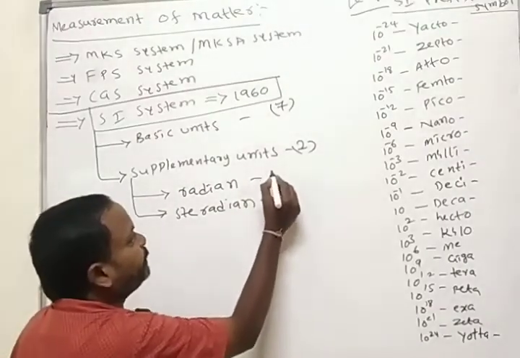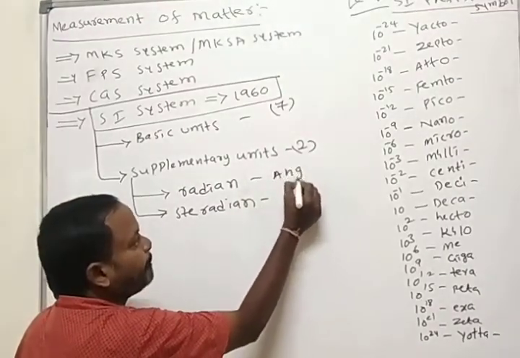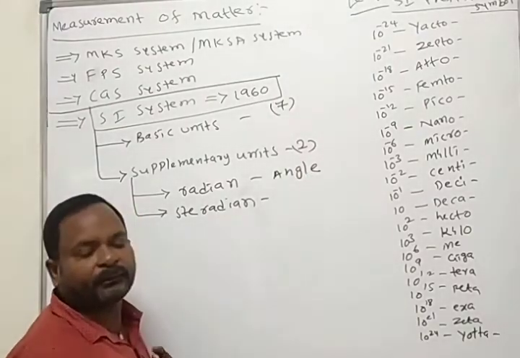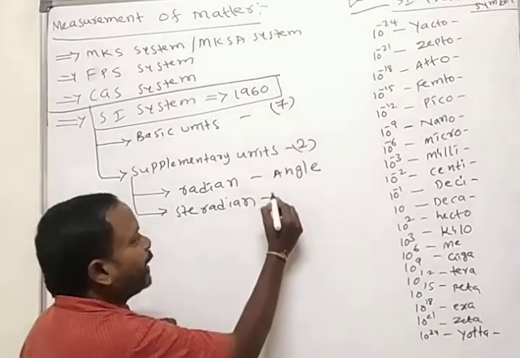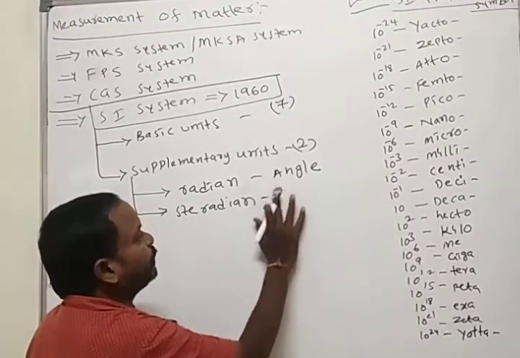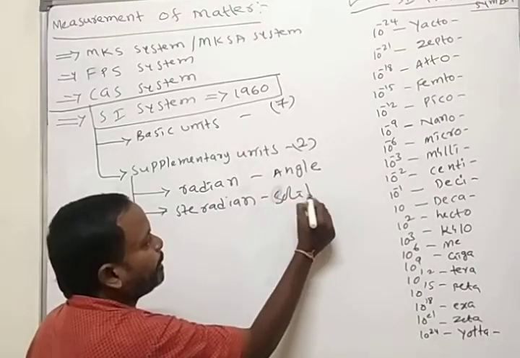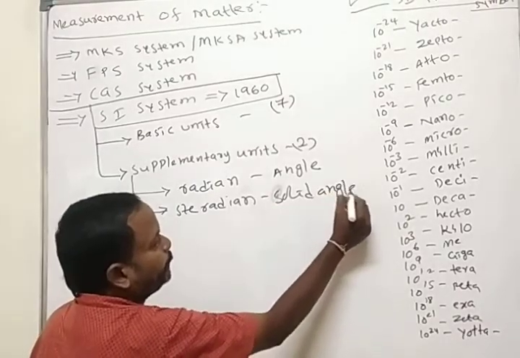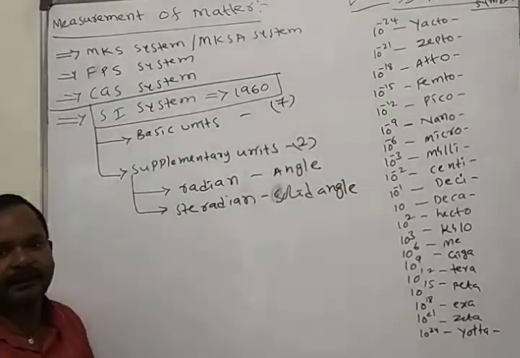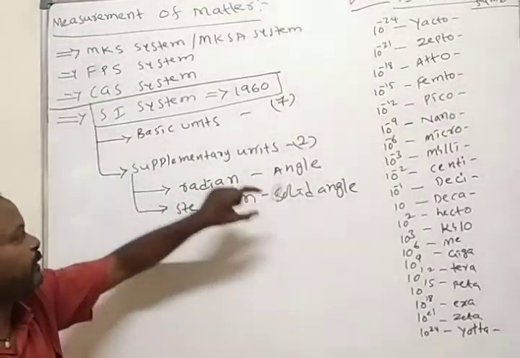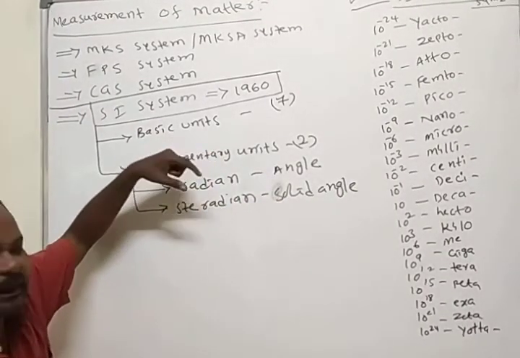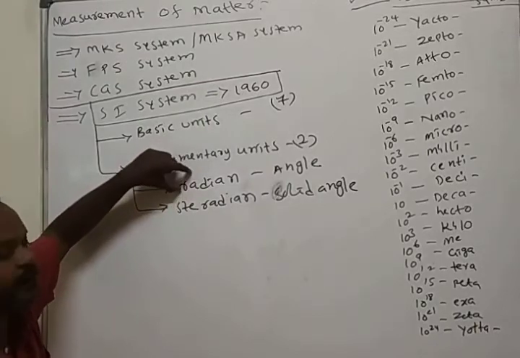These are used for angles. Plane angle is indicated with radian. Solid angle is indicated with steradian. What are the supplementary units? Angle and solid angle. The SI unit for angle is the radian.